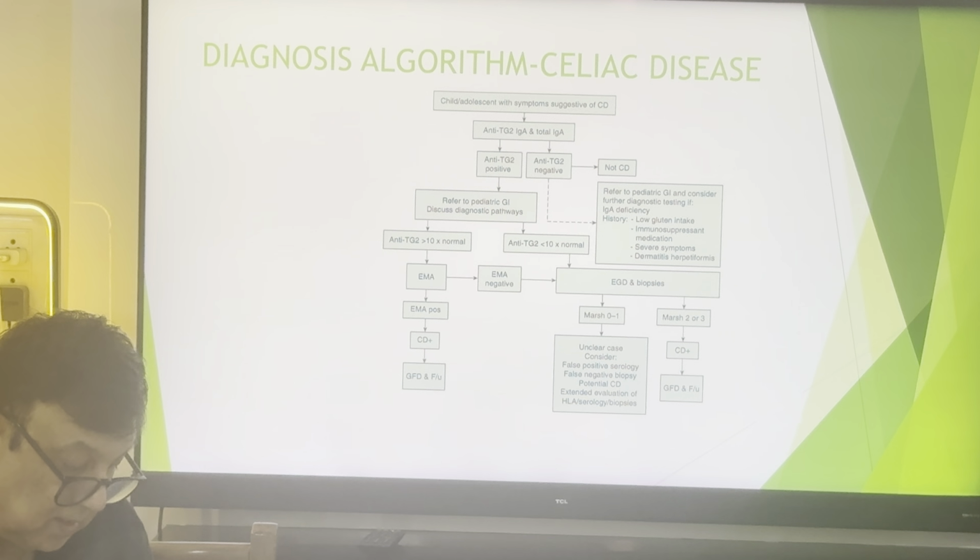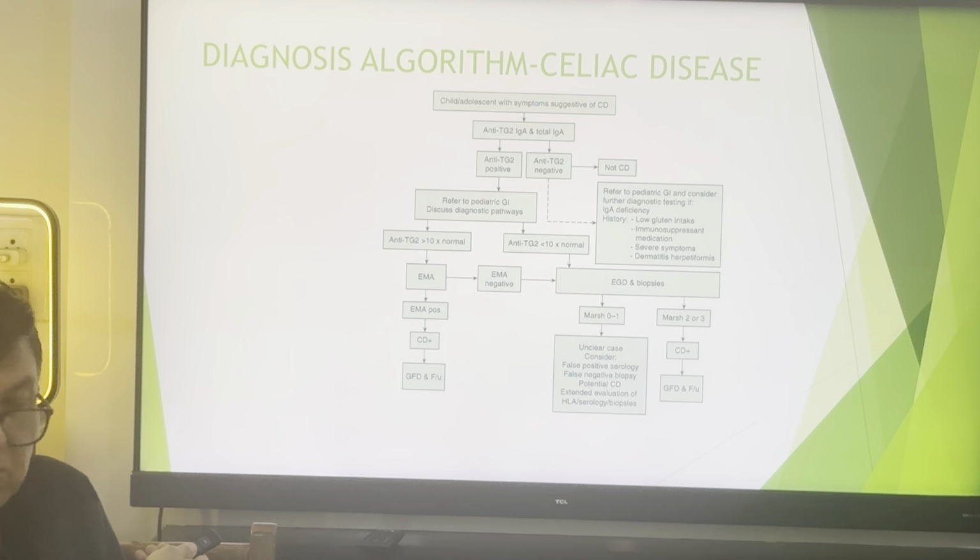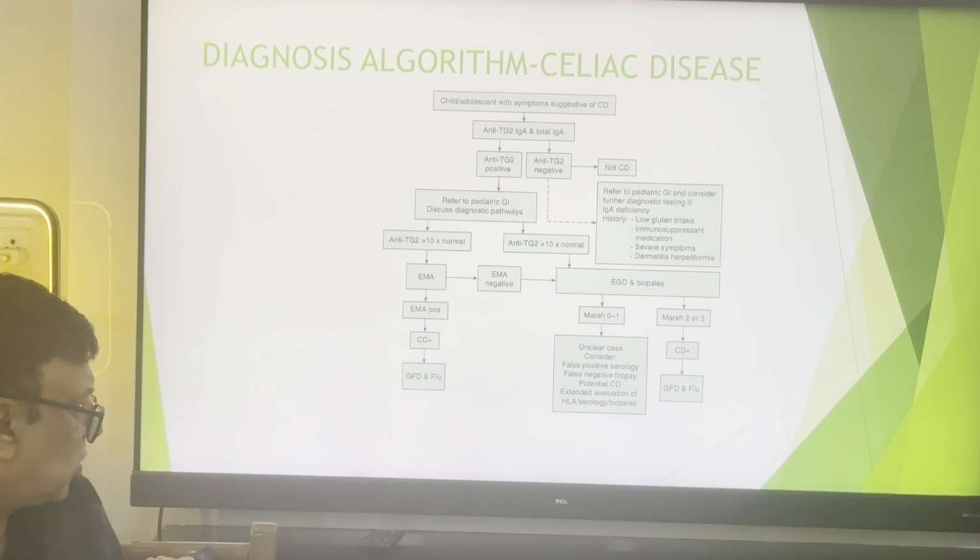When you are working up a child with celiac disease symptoms, get the anti-tTG IgA and a total IgA. If anti-tTG IgA is positive and more than 10 times the normal, get the endomysial antibody done. If endomysial antibody is positive, the child is diagnosed with celiac disease. You have to counsel the child and the family for a gluten-free diet and frequent follow-up.